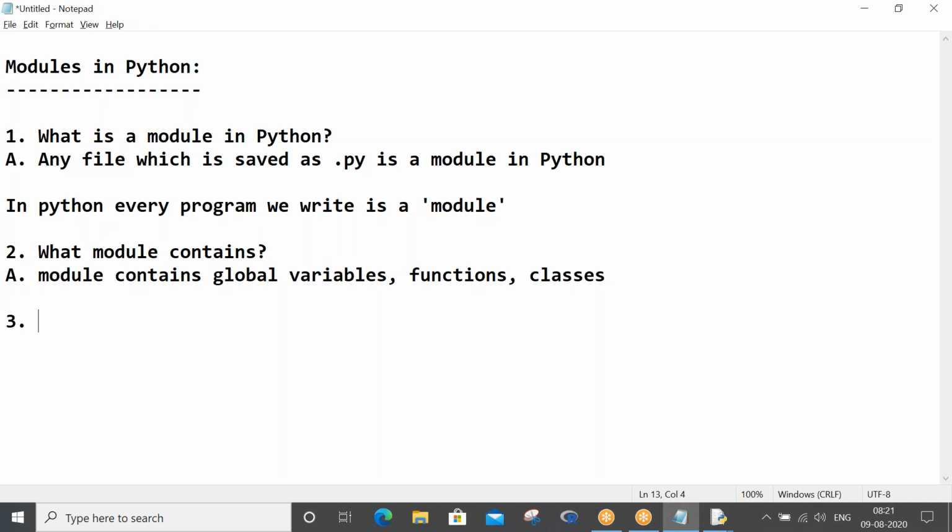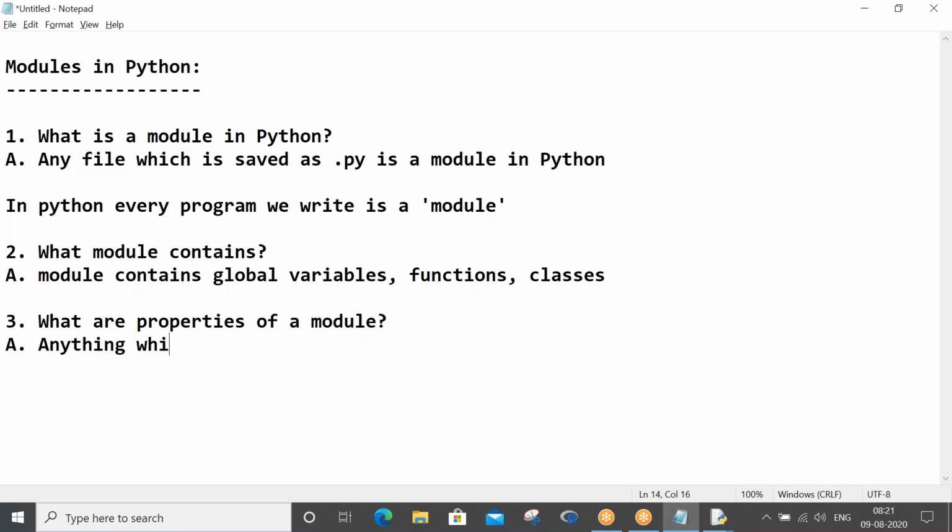So what are the properties of a module? These are all kind of the same points.